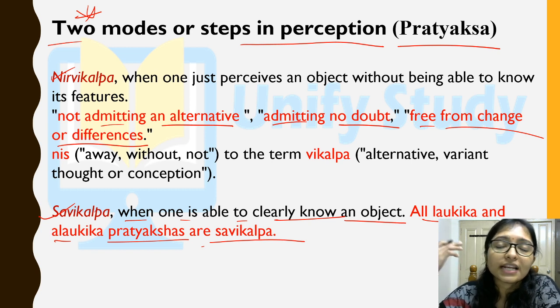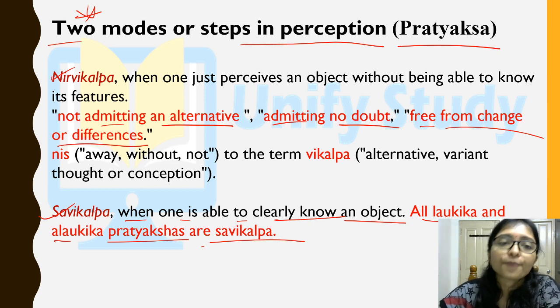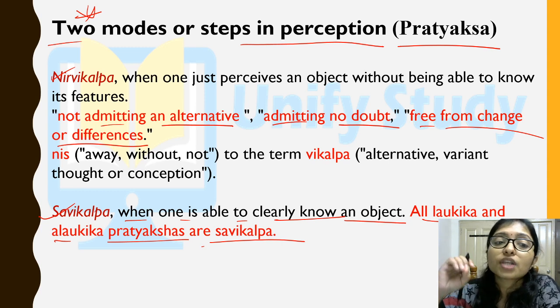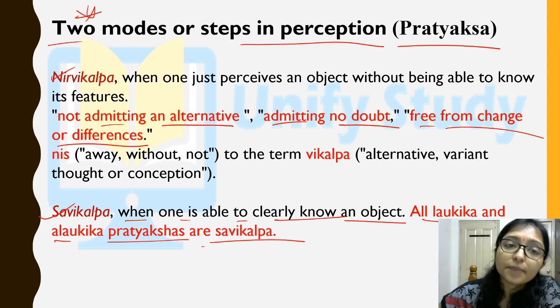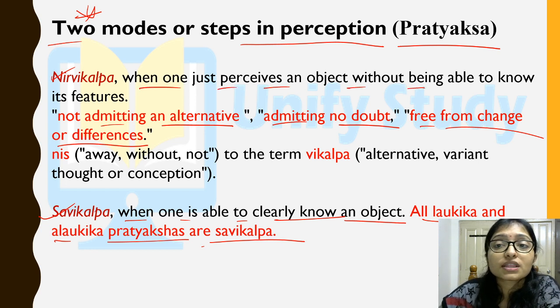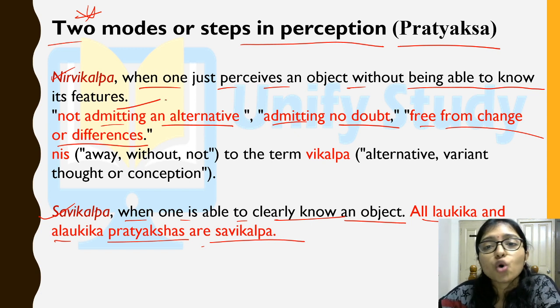Sometimes we are feeling a ghost is there, that is alaukik. So laukik and alaukik both are pratyaksha and both are savikalpa. And nirvikalpa is when one just perceives the object without being able to know its features, but there is no alternative, that's why that is nirvikalpa.